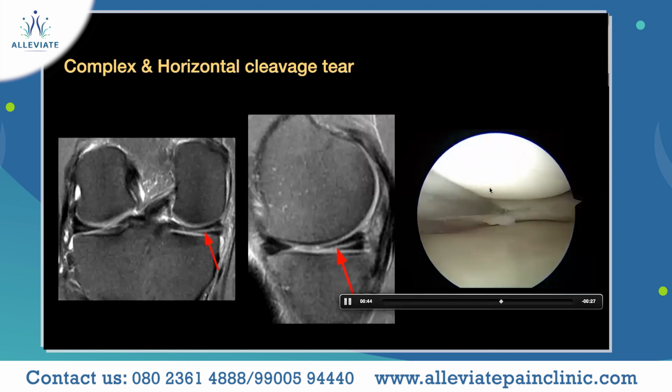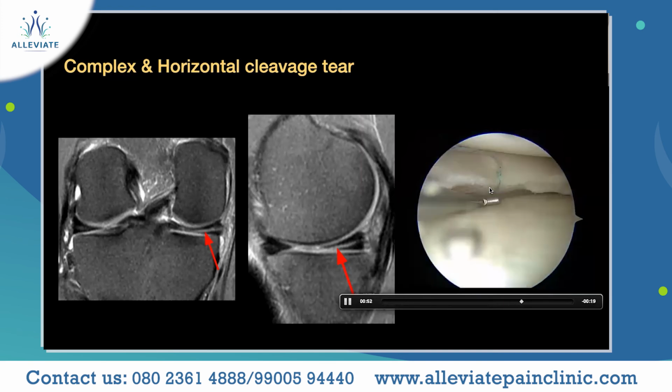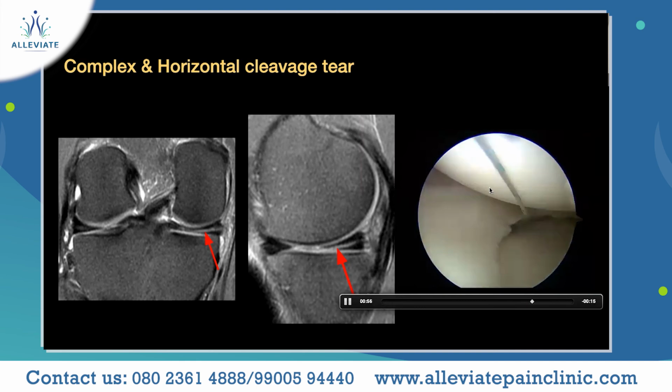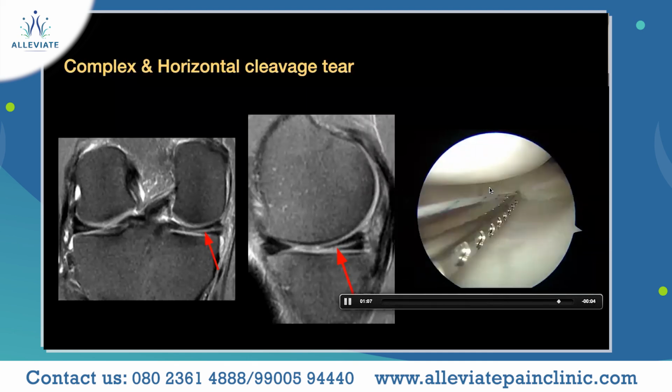So you need to close the horizontal cleavage, which acts like a fish mouth. So it's always better to close these types of tears using a repair stitch. Two high strength sutures were used to repair this horizontal cleavage tear. So that's how the meniscus is being repaired.